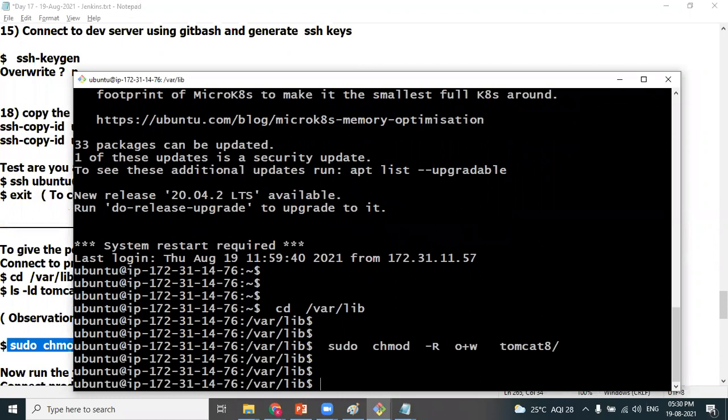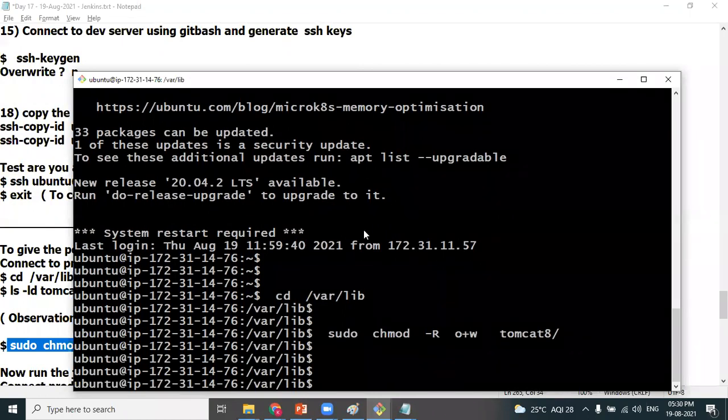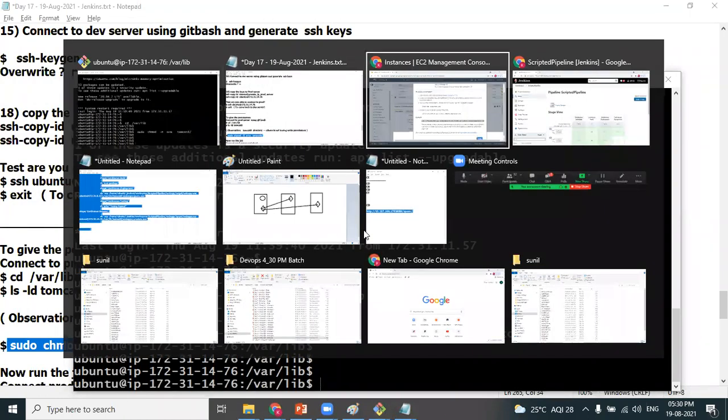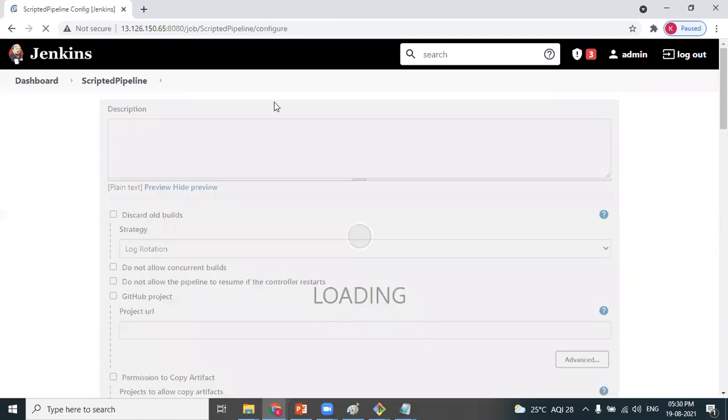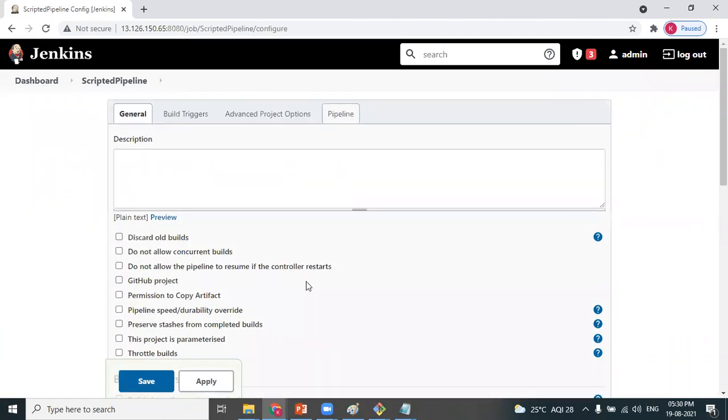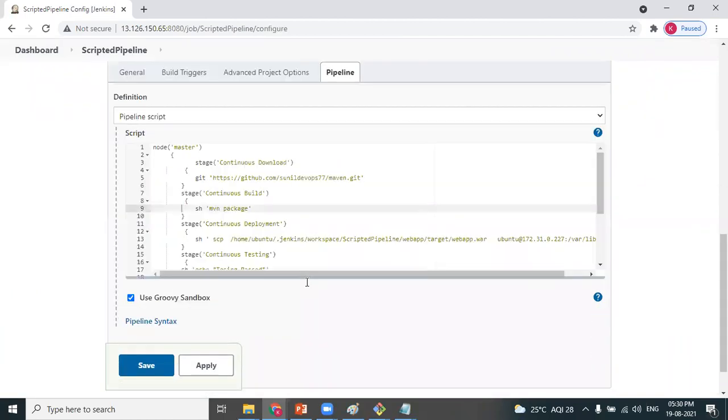I think we have done it. Let me verify for the last time. The script, I think it has been updated with the 5 stages. Perfect.